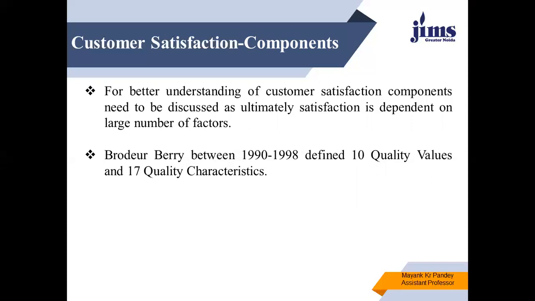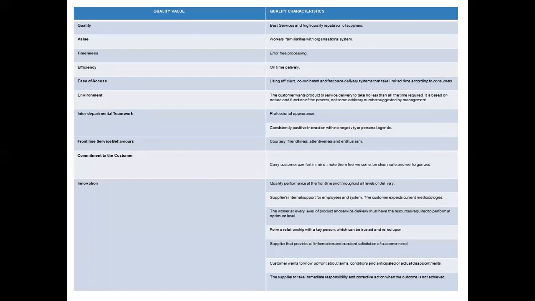So to understand customer satisfaction components, we will refer to the 10 quality values and 17 quality characteristics proposed by Berry. So here are the quality values and quality characteristics. The font size of this particular slide is very small, so you will have to pay attention to it.